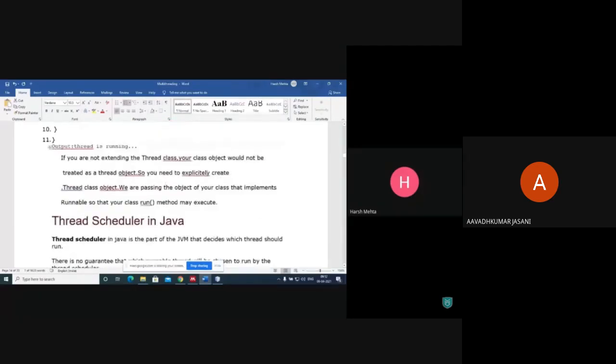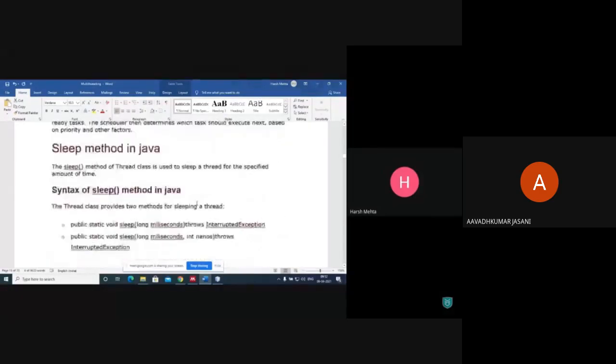So you need to explicitly create a thread class object, passing the object of your class that implements runnable, so that your class run method may execute. Fine.